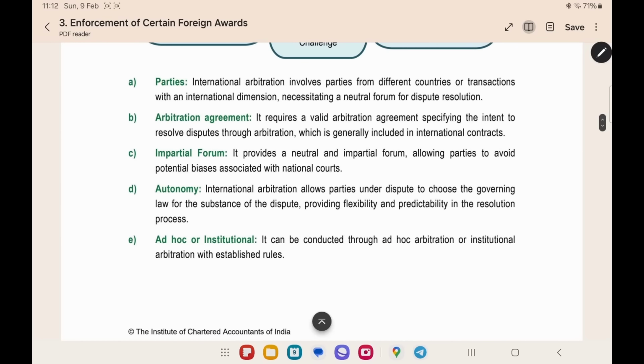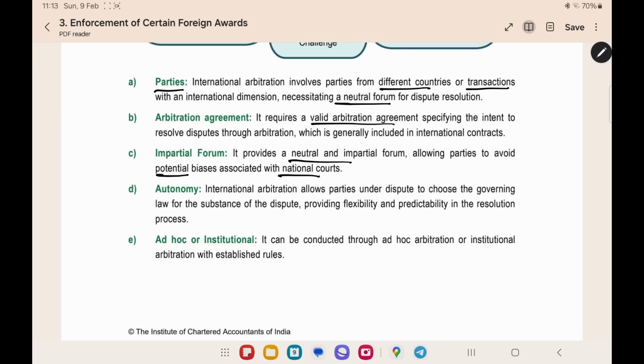The features are parties. Parties will be from different countries or there will be cross-border transactions. They will require a neutral forum for finding the solution. Arbitration agreement is also required here. Same as domestic arbitration, we need a valid arbitration agreement. Now, in that arbitration agreement, it should be written that we will resolve through arbitration. And then impartial forum. We need a neutral forum so that we can avoid the bias. We can avoid a favorable party. Like that, the impartiality will be maintained, unlike association with the national court.